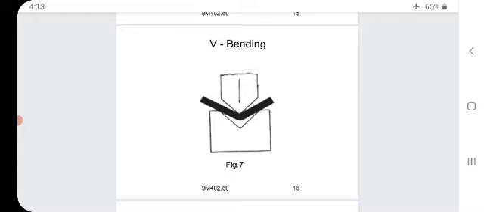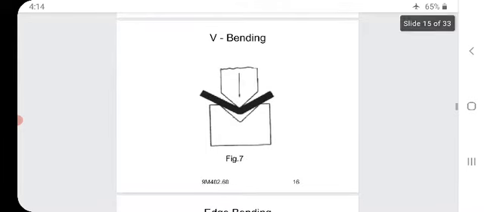First we have the punch, the bottom one is a die and the middle one is a blank. Here also we are applying the external force from the vertical direction. That is why the sheet or the blank will bend. It will acquire the shape of the die only.